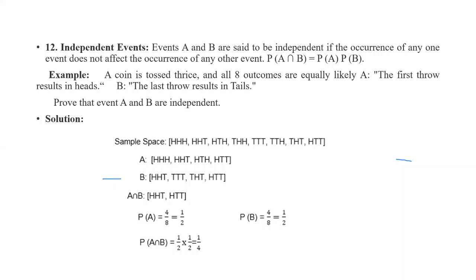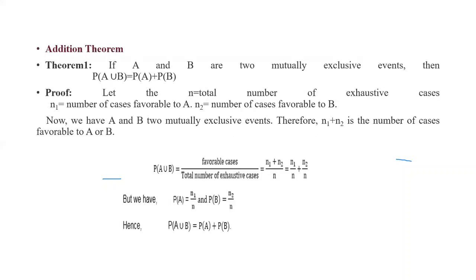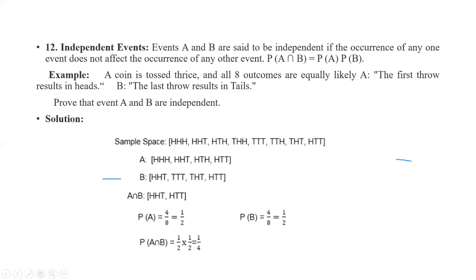So what is the probability of A, that the first throw results in heads? The favorable outcomes are 4 for the event A, and the sample space, that is all possible outcomes, is 8. So probability of A is equal to 4 by 8, that is 1 by 2. Similarly, probability of B is equal to 4 by 8, that is 1 by 2. So probability of A intersection B is equal to 1 by 2 into 1 by 2, that is 1 by 4. So in the next lecture, we will see the next part.